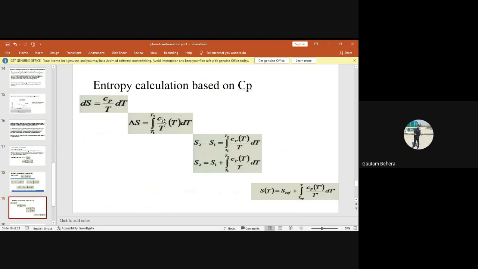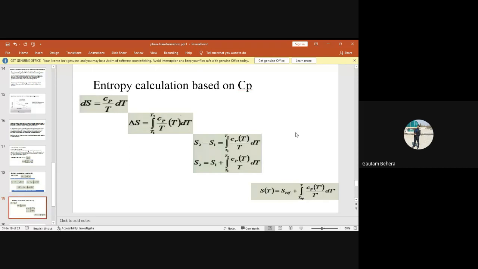So you can calculate this like this, and finally you can write del S is equal to S2 minus S1, in this form, integral T1 to T2 of Cp dT by T. And similarly, if you want to find out S2, that is equal to S1 plus this one. And finally, if you want to find out entropy S as a function of temperature, that is equal to the reference entropy plus this one. I think it is clear to everybody.